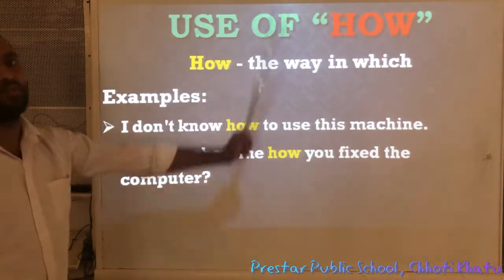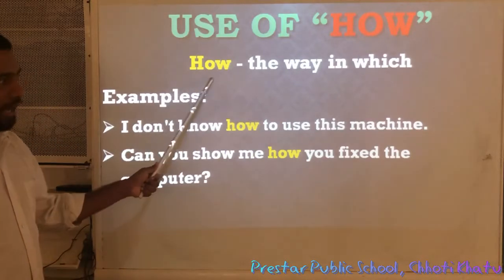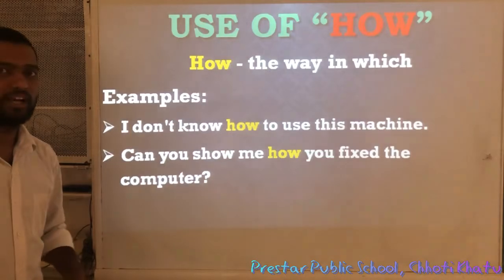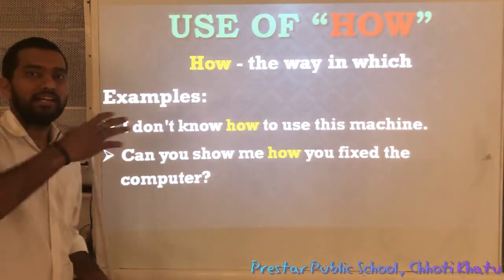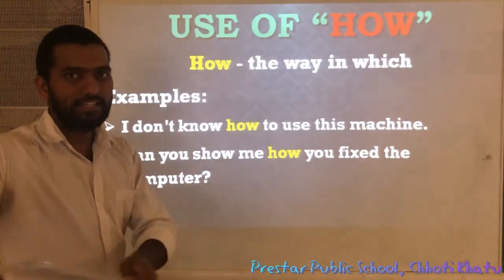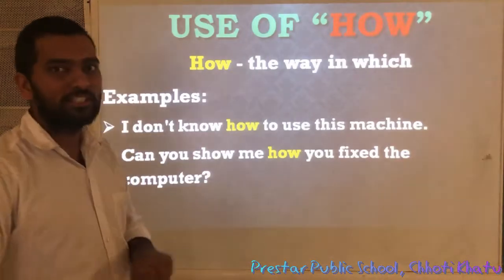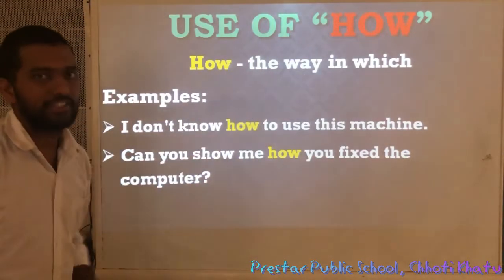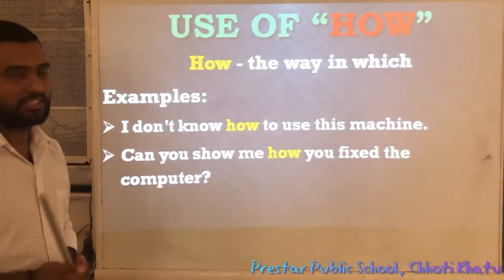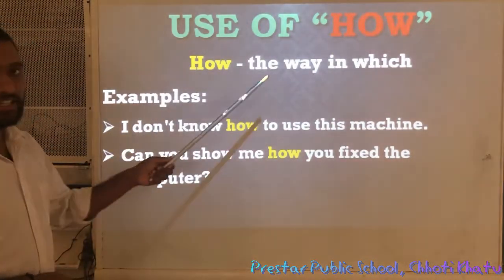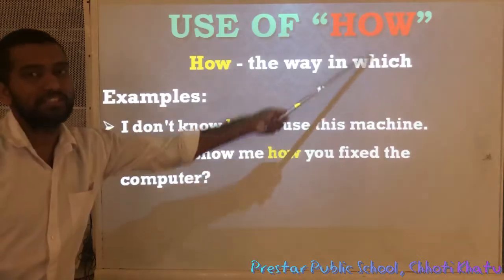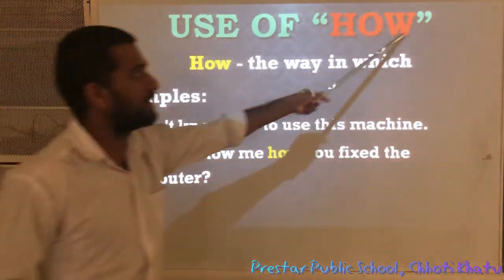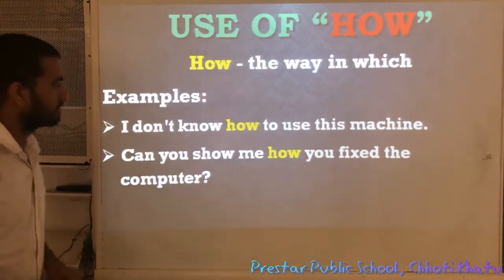use of how. How this subordinating conjunction is used in a sentence. How means to tell the way that it is done, means that it was done. See, how, the way in which. You will not understand directly by using this. If you look at the examples, then you will be clear how this subordinating conjunction is used in a sentence.